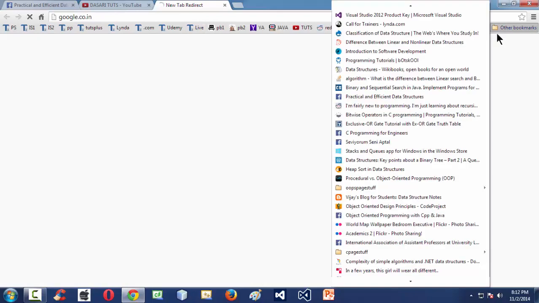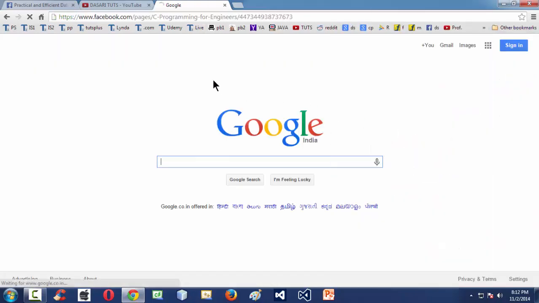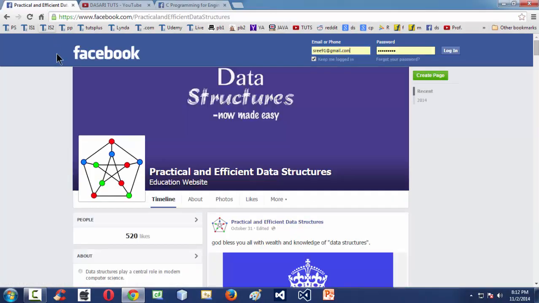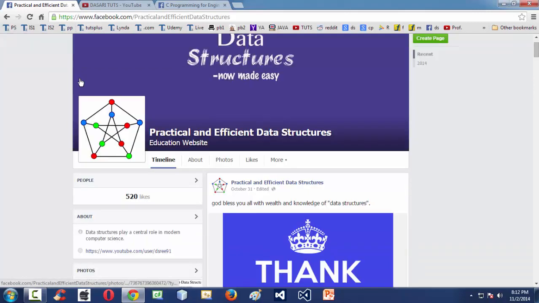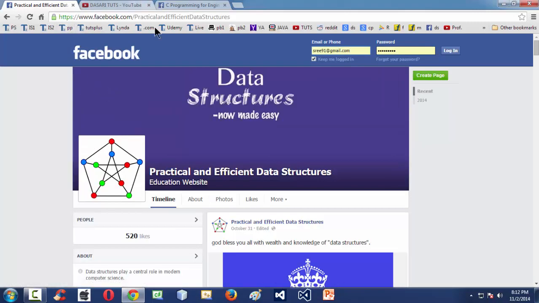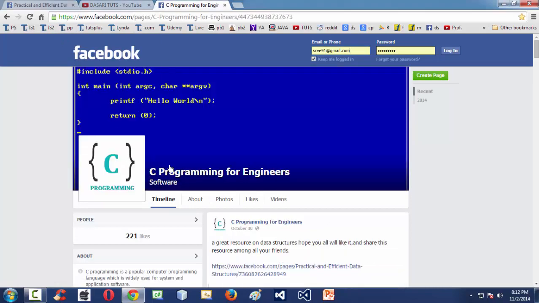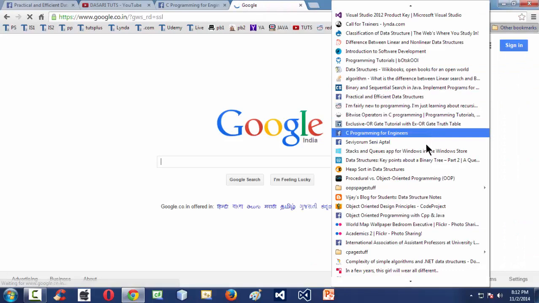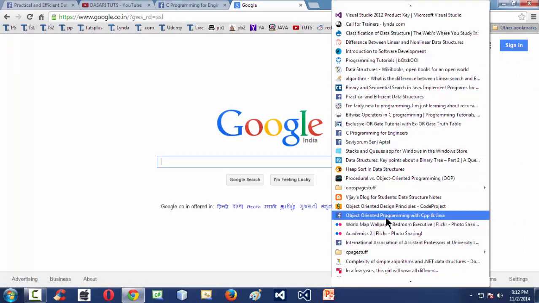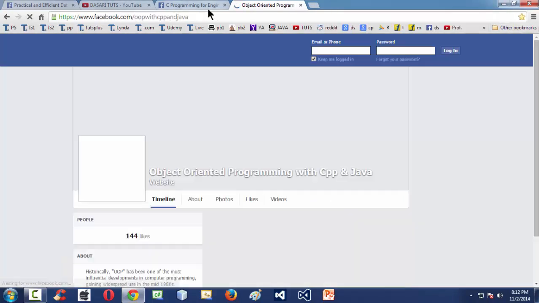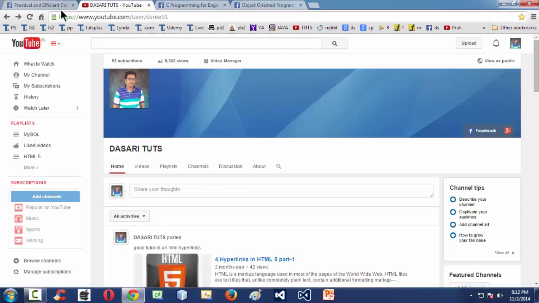What I'm doing now is opening all the pages once again for you. The very first one we have seen is data structures, which is titled Practical and Efficient Data Structures. If you type Practical and Efficient Data Structures on Facebook or Google search, it leads you to the very first page. The next one is C Programming for Engineers, and the last page is dedicated to object-oriented programming with C++ and Java.